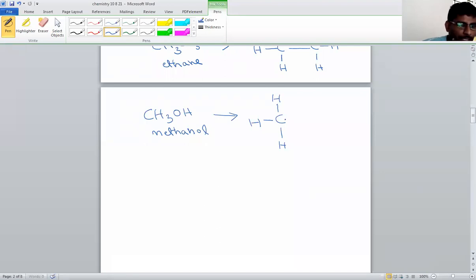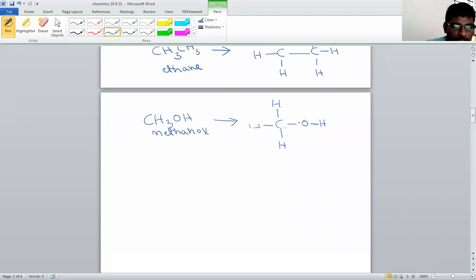After that, this CH3 contains only 3 bonds, so the fourth bond is attached to the OH group. OH means it contains 2 atoms, one is an oxygen atom, another is a hydrogen atom. I told you each bond and each atom should be shown. Then it is called complete structure. Here each atom, carbon, hydrogen, oxygen and hydrogen, and each bond of these atoms is also denoted.